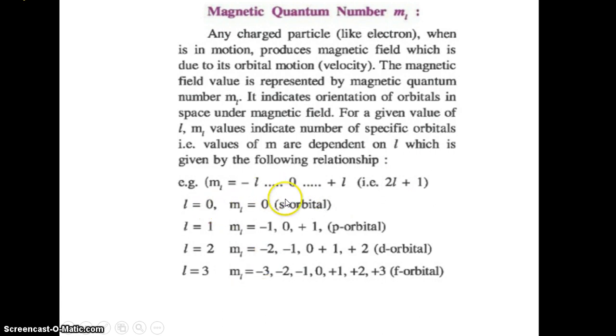Since l is 0, m is 0, that is the s orbital. If l is 1, then minus 1, 0, plus 1. If l is 2, minus 2, minus 1, 0, 1, 2. That is the d orbital. If l is 3, minus 3, minus 2, minus 1, 0, 1, 2, 3. That is the f orbital. So this is the magnetic quantum number.